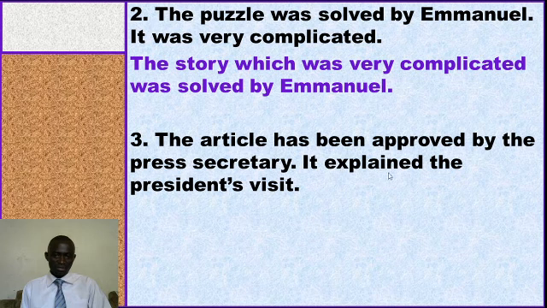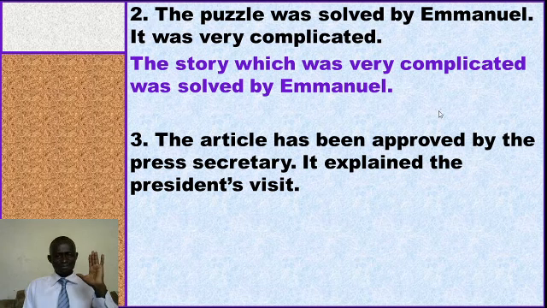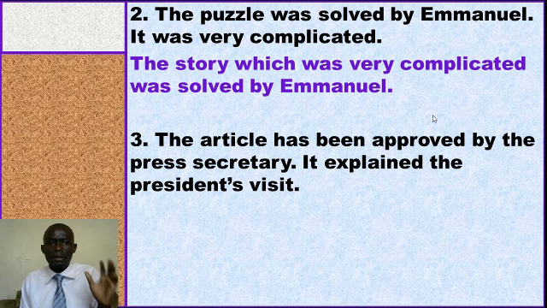Our relative clause. And in a relative clause, we have a relative pronoun, it. This it is referring to the subject article. So we shall say the article which, because which must replace this relative pronoun. The article which explained the president's visit has been approved by the press secretary. As simple as that. So your task is to identify what is being talked about. What happened finally? Here it is. The article has been approved by the press secretary.